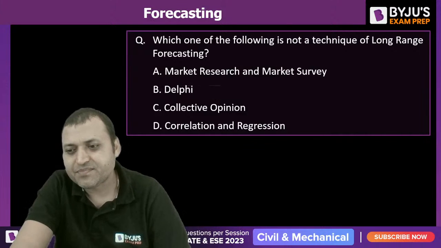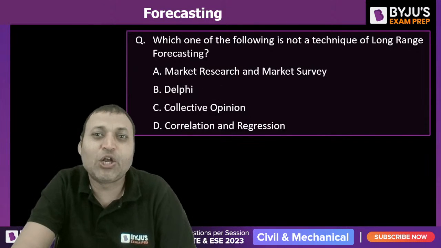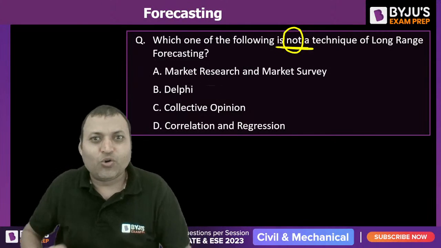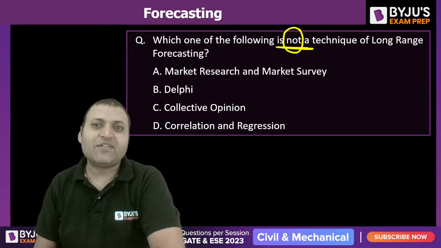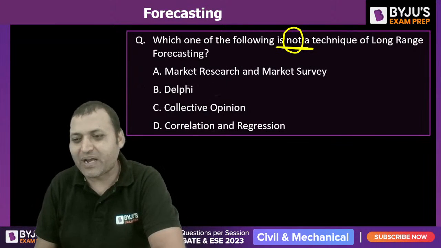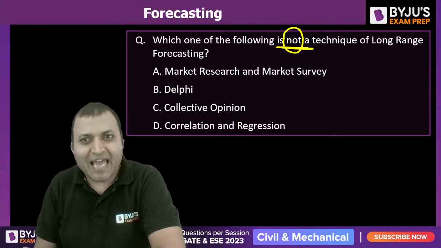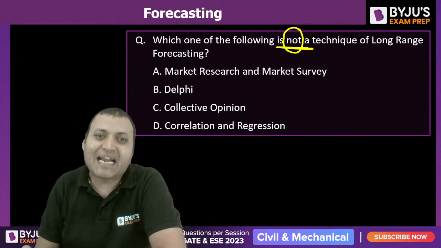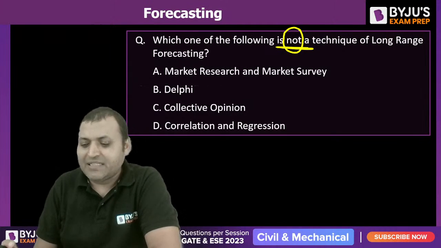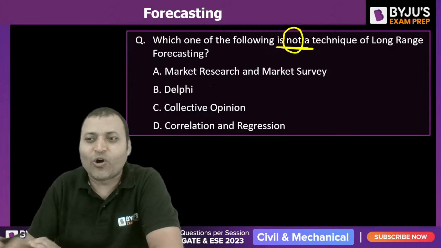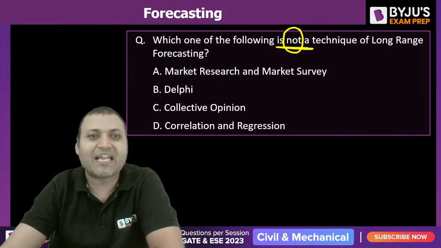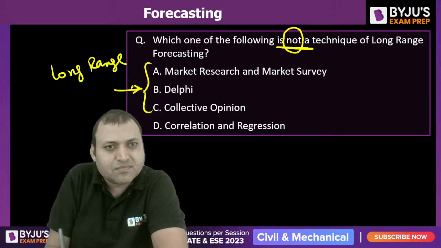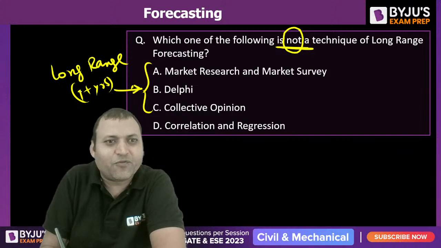The next one: which one of the following is not a technique of long range forecasting? Sometimes students forget or do not read this note. Delphi is a technique for long range forecasting. Collective opinion or the experts' opinion is a method of long range forecasting. Market research and market survey are for long range, that is 1 plus years. These are the methods for long range forecasting.